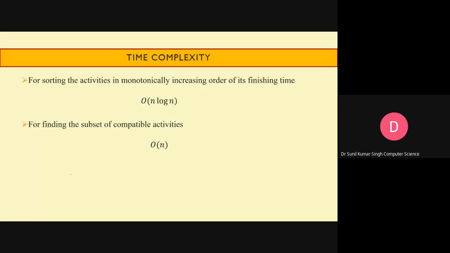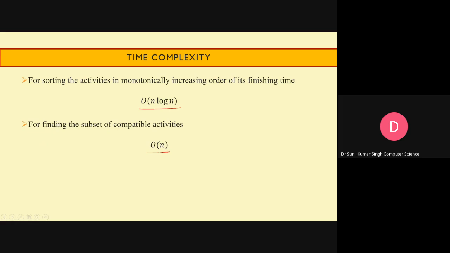Now, time complexity. For sorting the activities in monotonically increasing order of their finishing time, it will take order of n log n time. And finding the subset of compatible activities will take order of n.